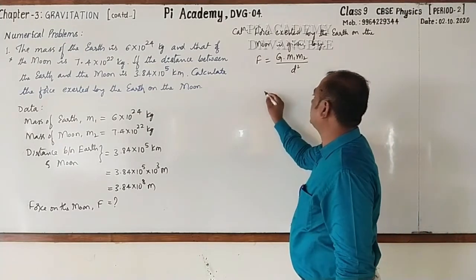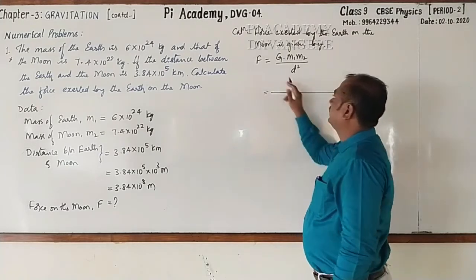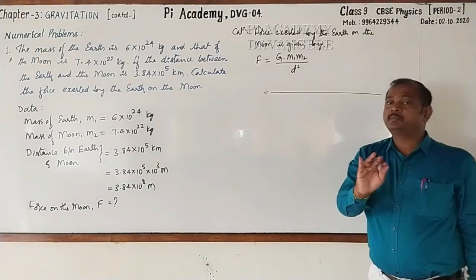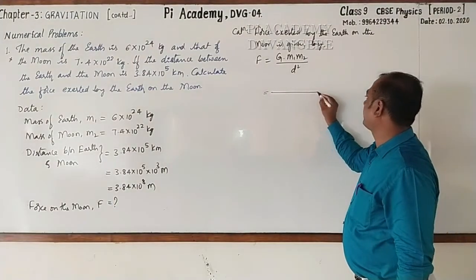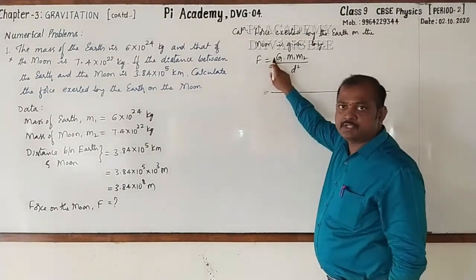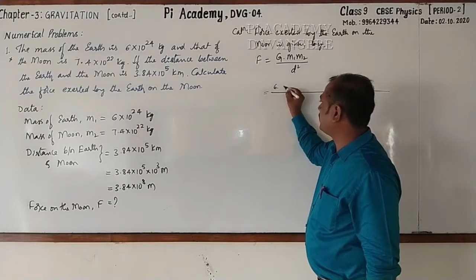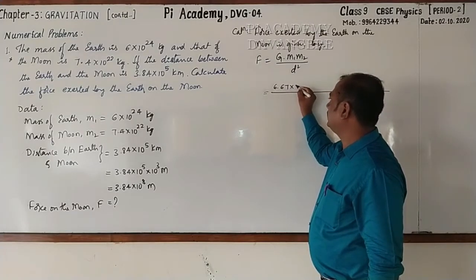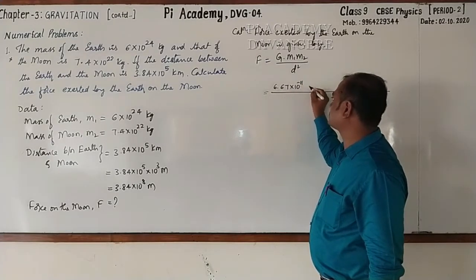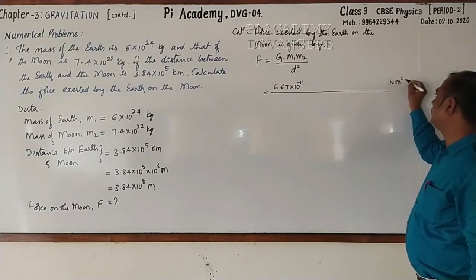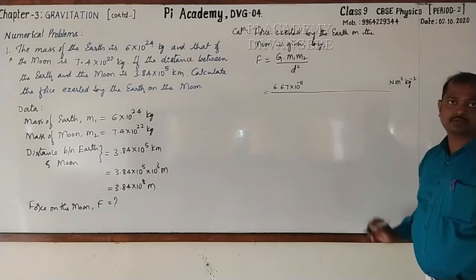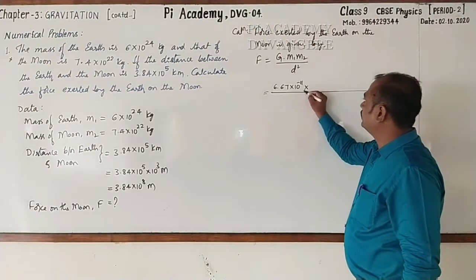Okay, let's go for taking substitution. Here, now, please stop writing. Observe the calculation carefully. What is the value of G? G is 6.67 into 10 raised to the power minus 11. The unit is Newton meter square kg to the power minus 2, into m1.